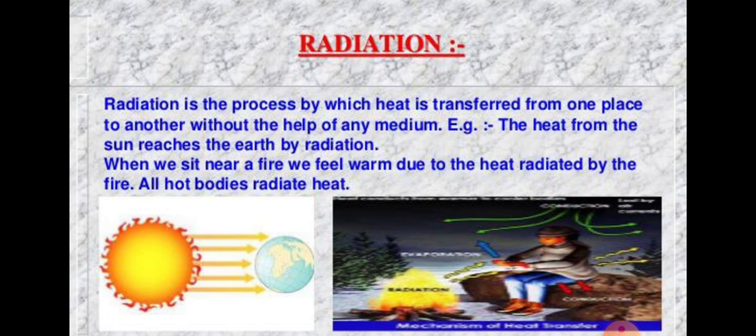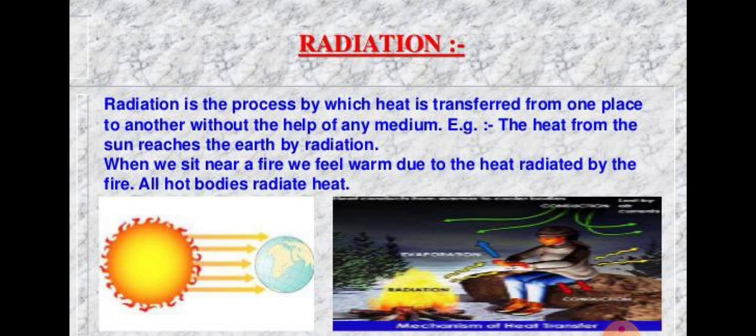Radiation is the transfer of heat energy from a hot body to a cold body by means of heat rays without any material medium between them. The best example is heat coming from the sun and reaching the earth by radiation. Every day we observe this.